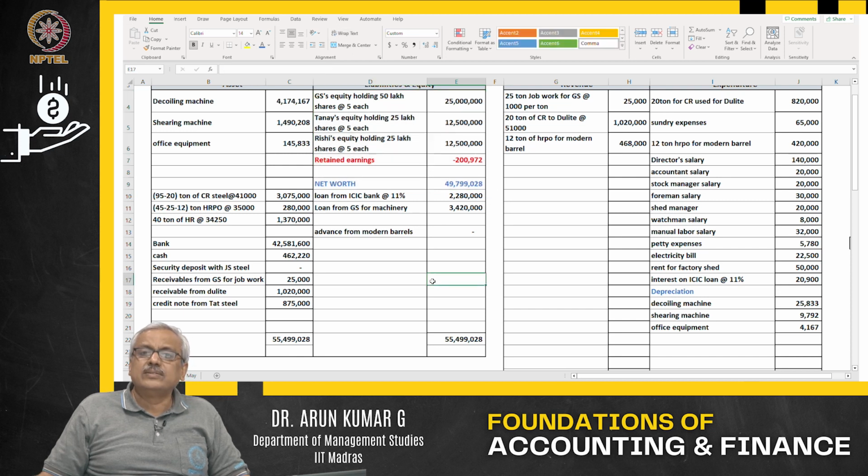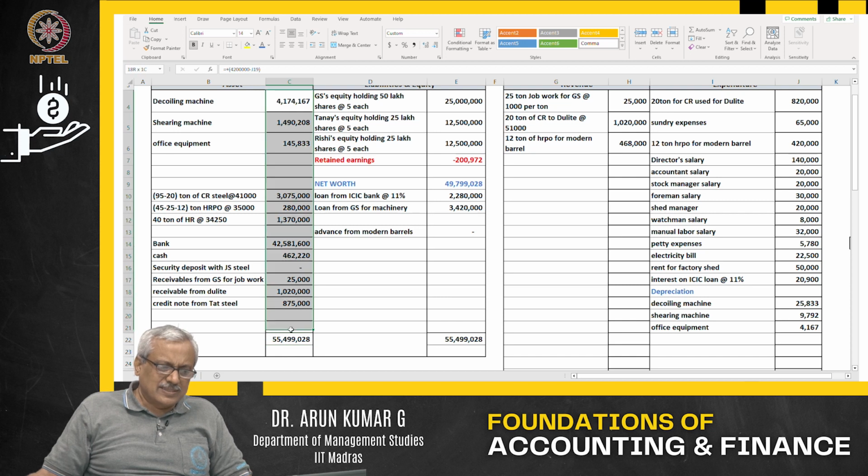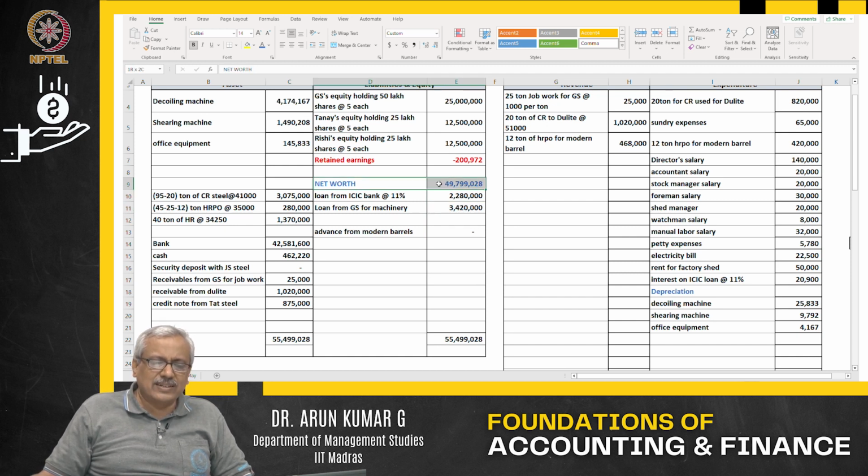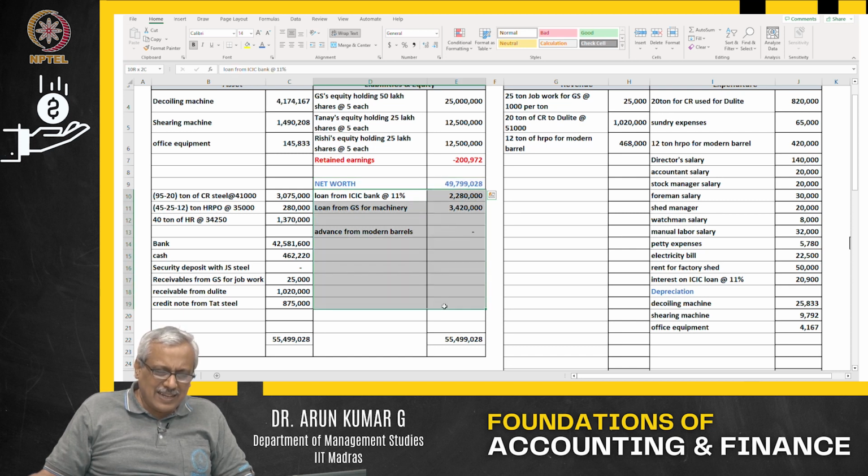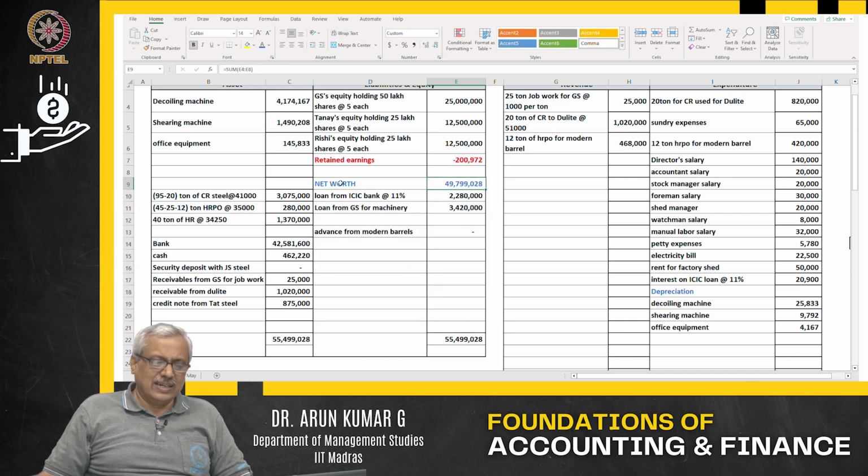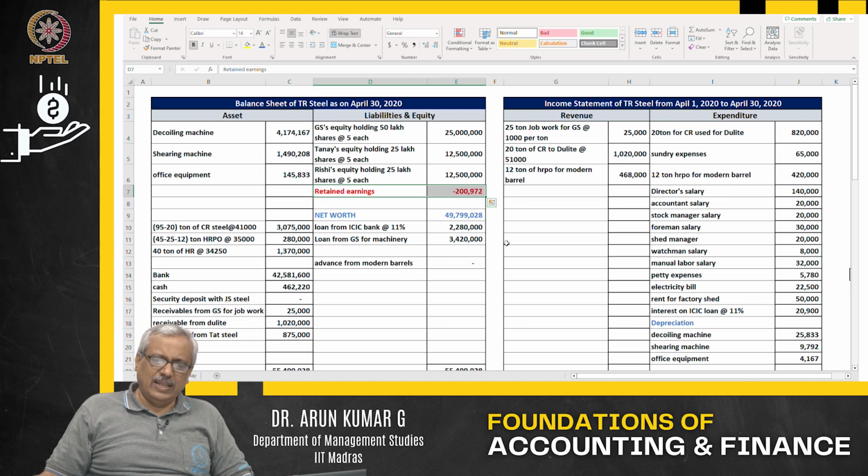The other way to look at it: the value of all the assets minus the liabilities, that is, if we pay off the liability, the value left is the net worth, or the value of equity. Equity value is reduced because you have made a loss.